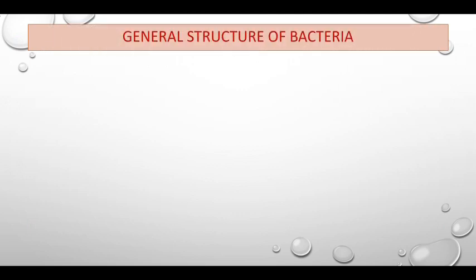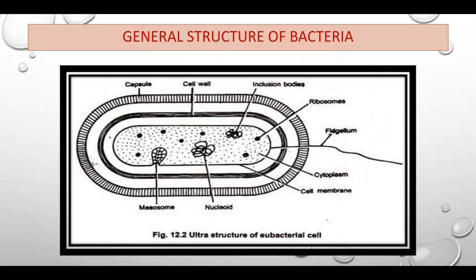Here you can see the general structure of bacteria. This is very important for your final theory examination, and you can see the internal and external parts of the bacterial cell: capsule, cell wall, inclusion bodies, ribosomes, flagellum. Flagellum is the most important external part of the bacterial cell, and it is always asked for as a short note. Then cytoplasm, cell membrane, nucleoid, mesosomes. This is the ultrastructure of the eubacterial cell.